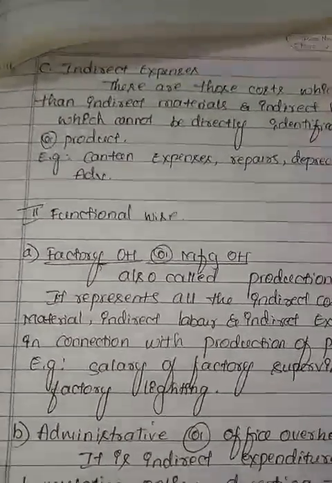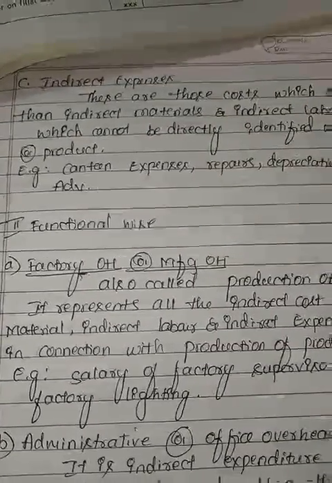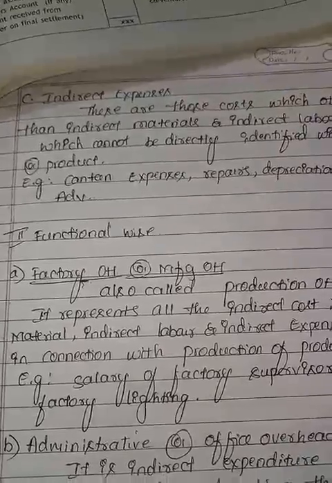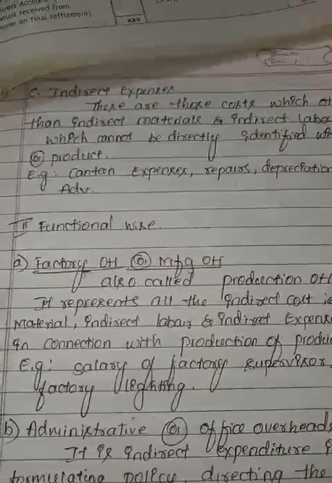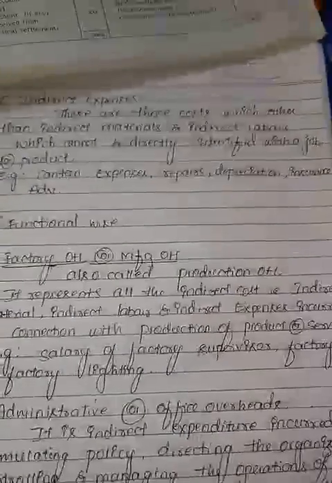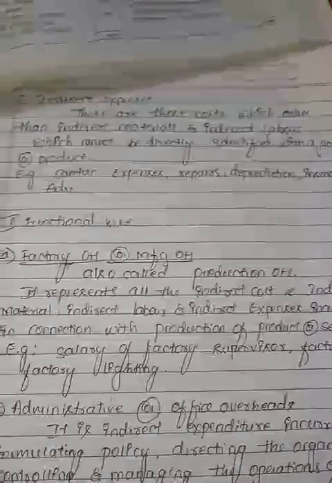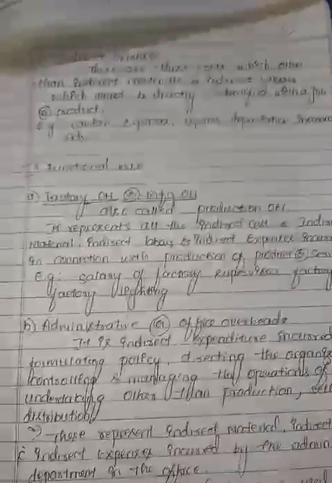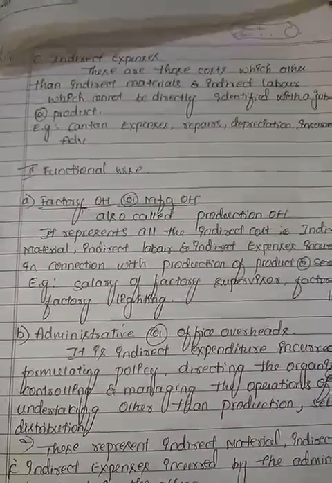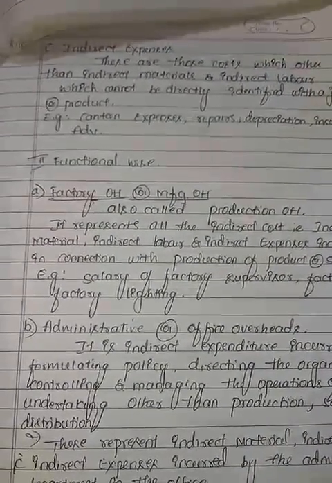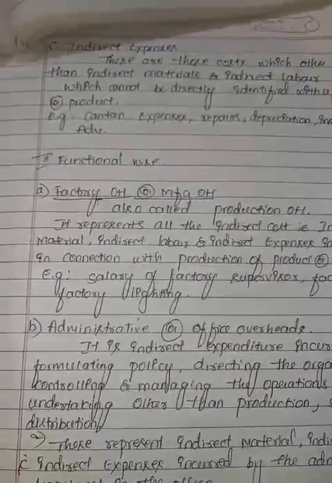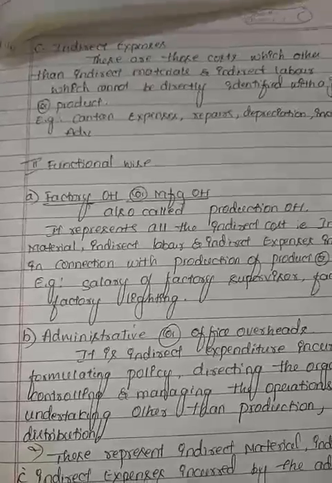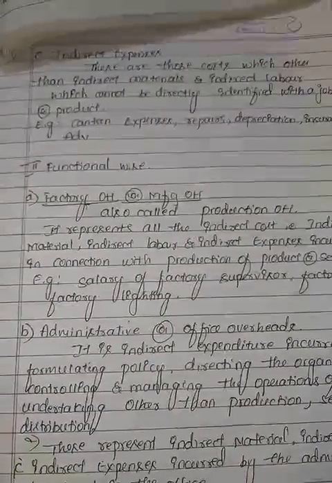We'll see the first one. Factory overhead or manufacturing overhead or works overhead, all are similar. Factory overhead is also called production overhead. It represents all the indirect cost, that is indirect material, indirect labor, indirect expenses incurred in connection with production of a product or service. It means any expenses which are incurred or used for production of any product, or it may be any service, called factory overhead.